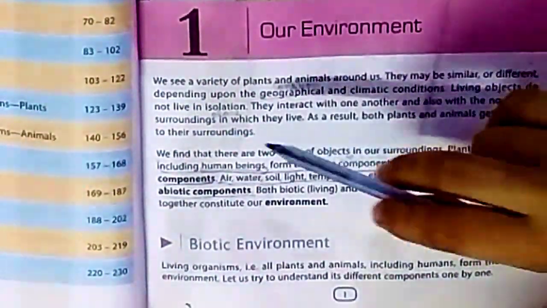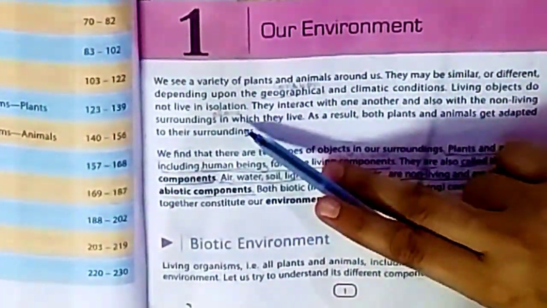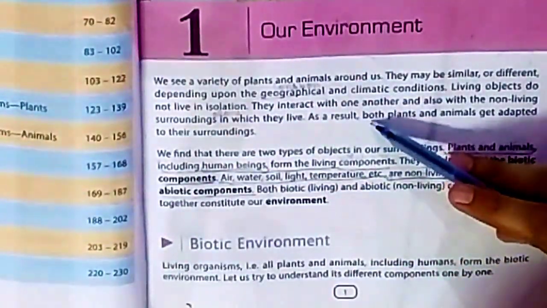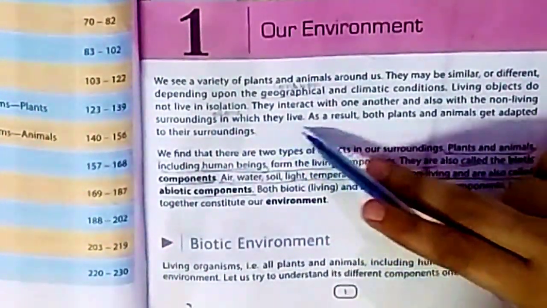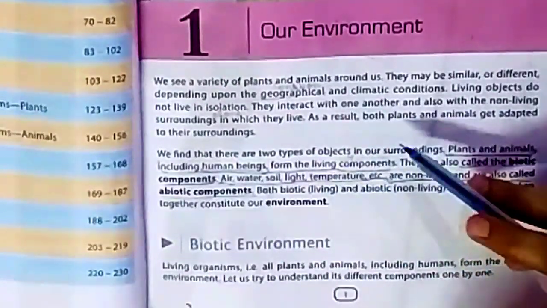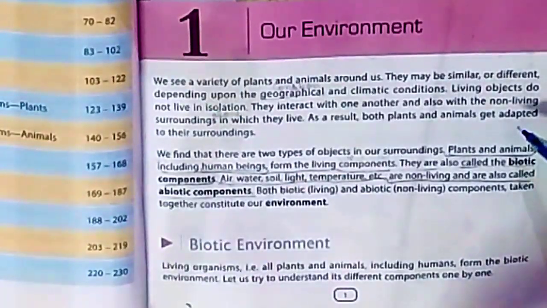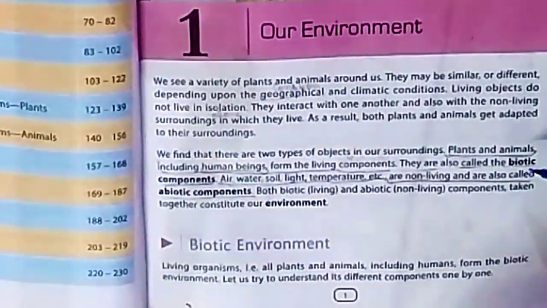Living objects do not live in isolation. Isolation means alone. Living objects do not live alone. They interact with each other and also with the non-living surroundings in which they live. As a result, both plants and animals get adapted to their surroundings. Living objects depend on non-living objects. For example, we human beings are living and we depend on non-living objects like soil, water, air. Without water we can't survive, and you know that water is non-living. So we living objects depend on non-living objects.